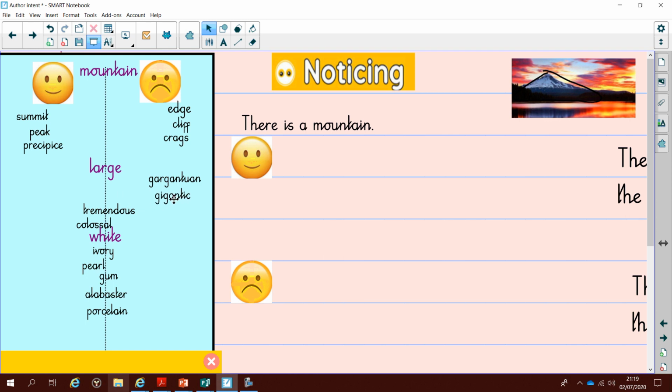Gigantic makes me think of giants. And again, there's that negative connotation with the idea of the giant crunching your bones. Tremendous. Now that almost sounds like a great party, a great celebration. I often talk about tremendous performance. Again, we've got the word colossal, which makes me think of the Colosseum in Rome.